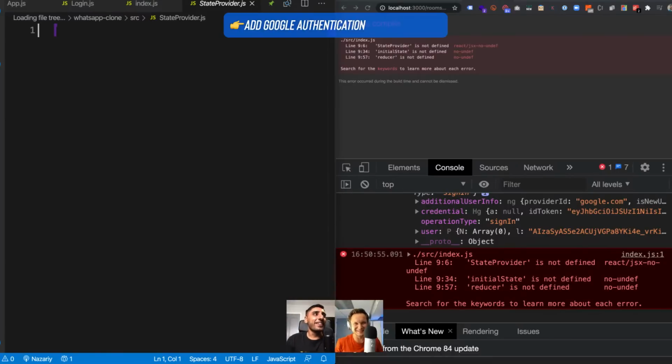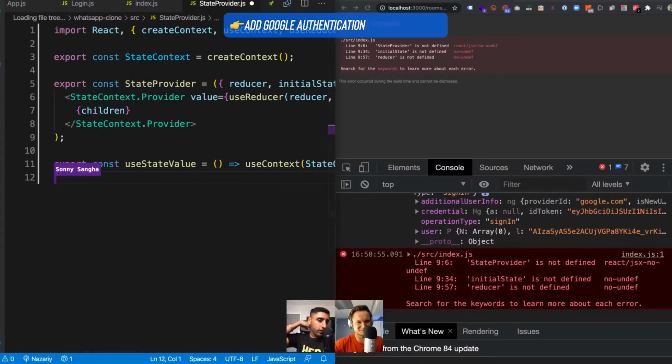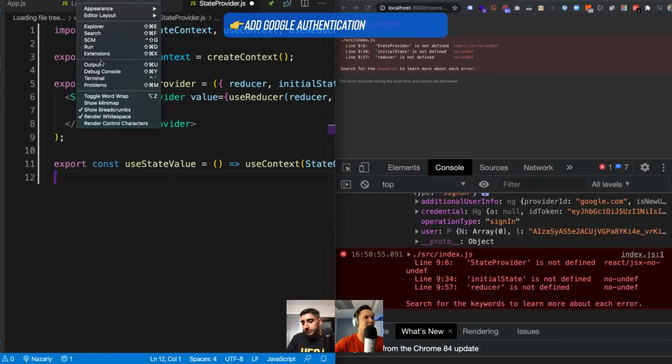So now what we can do is copy this information. I'm going to run through the snippet of code right here. Does this enable word wrap? Okay, so View, Toggle Word Wrap.